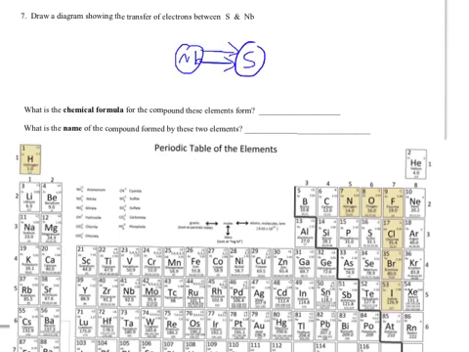So I need to get rid of 3 more from niobium. So I'm going to bring in another sulfur, and niobium is going to give it 1, 2. Now niobium's not done. It needs to get rid of another one. So I'm going to bring a sulfur in over here and give it 1 more. Oh wow, that niobium got rid of 5, but this sulfur here is not happy yet because it's only gained 1, it wants to gain 2. So guess who gives away more electrons?